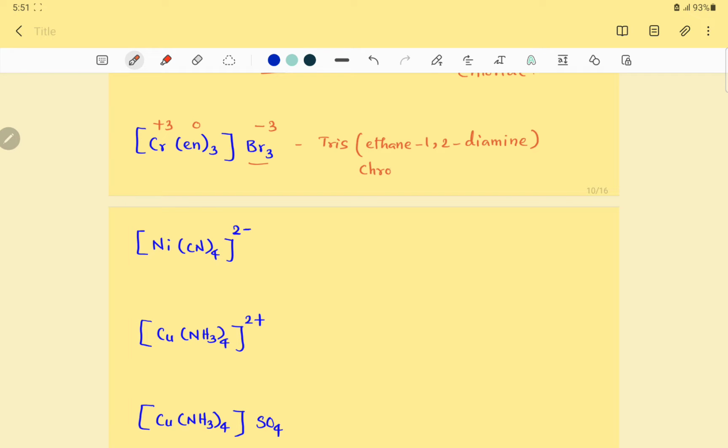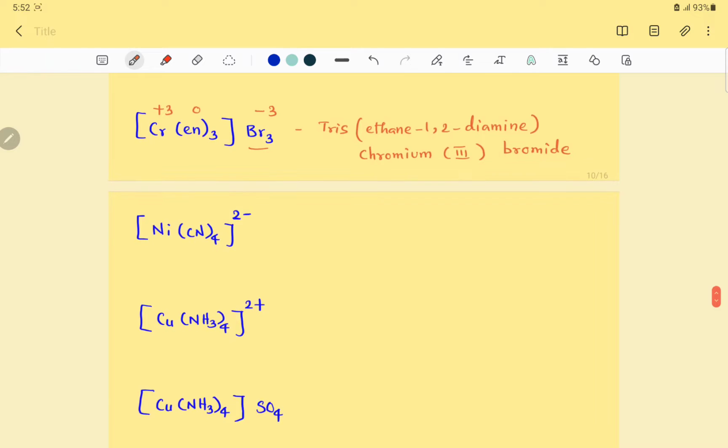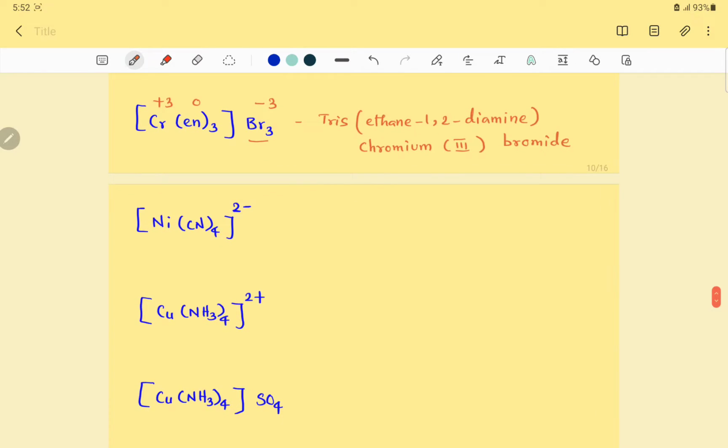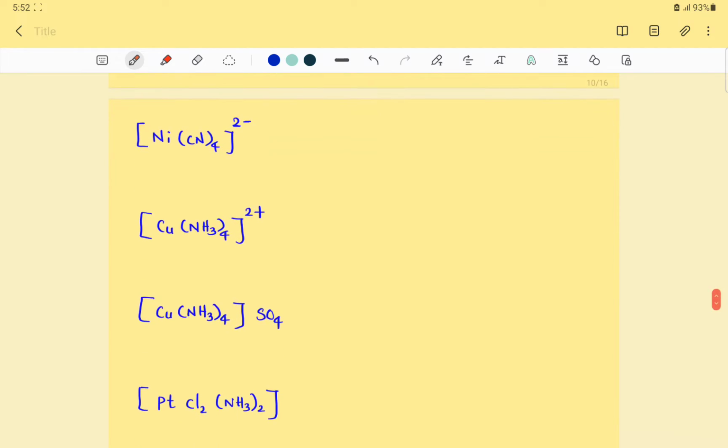Now the central metal chromium. The oxidation state of chromium is 3, chromium(III). Outside anion Br⁻, bromide. Br₃, so it's called bromide. Whereas while giving the name of a simple cation and simple anion, the number is not a problem. So when you have one, how you name it, the same way you give the name if there are twice, thrice, etc. Okay. Right. So the next complex is Ni(CN)₄.